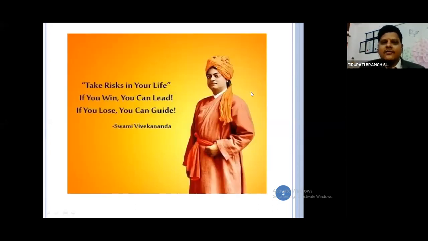So take risks in our life, friends. If you win, you can lead, particularly as chartered accountants. If you lose, you can guide. So there is no question of having jobless persons as far as the CA course is concerned. Take risks in our life. Definitely your life is going to be beautiful, friends.